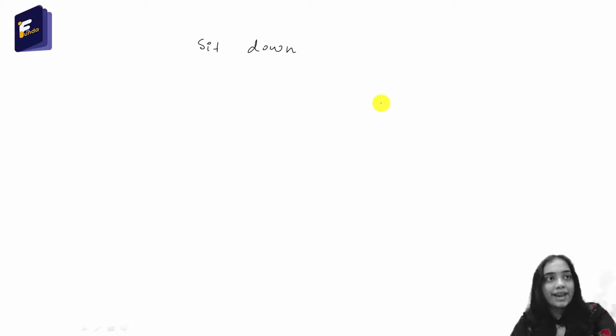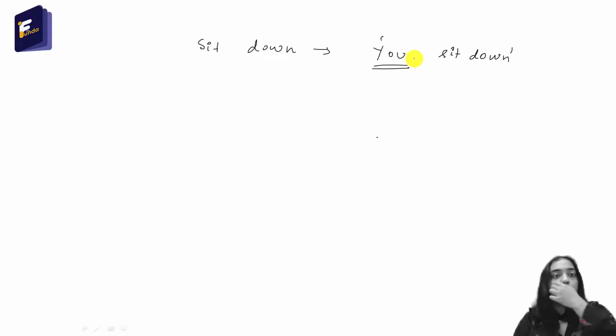So another way of writing this sentence is, you sit down. So here you is the subject. Similarly, if I say, thank you, in this case also the subject is hidden.